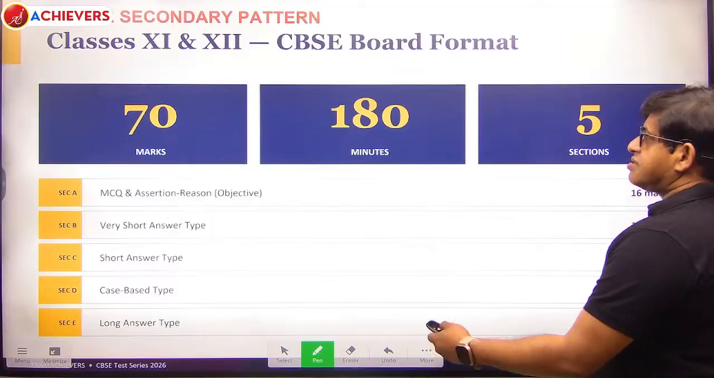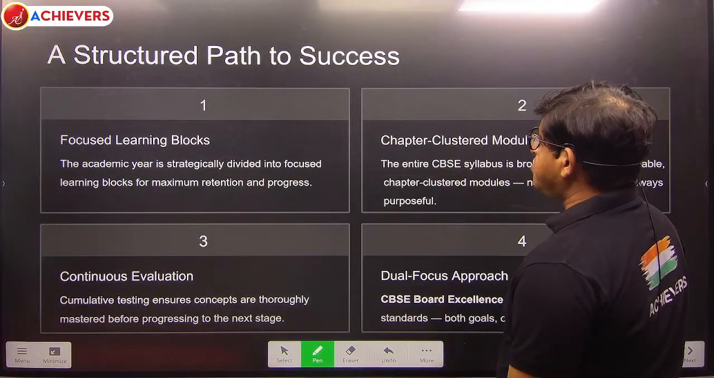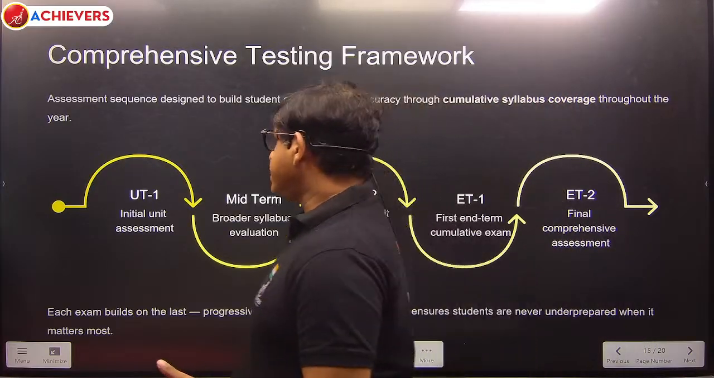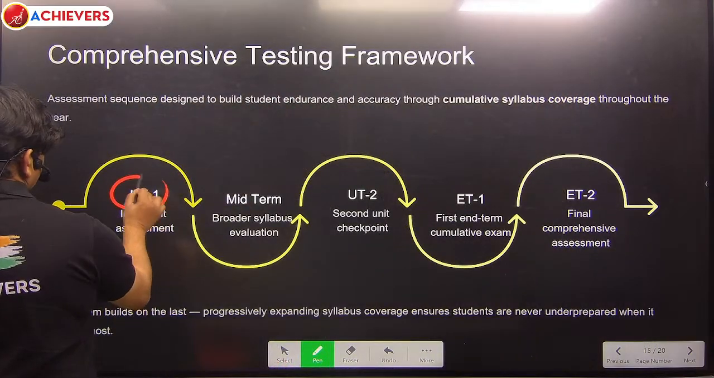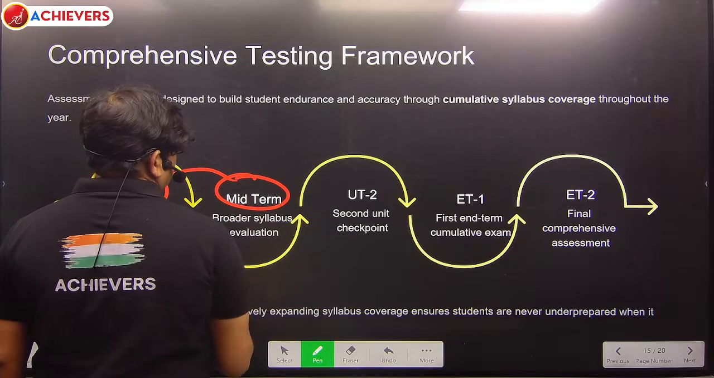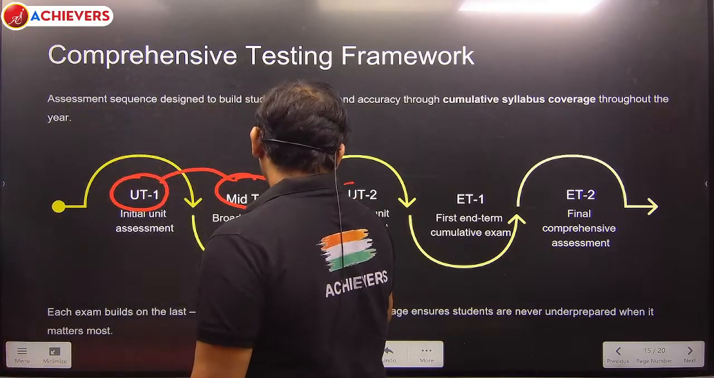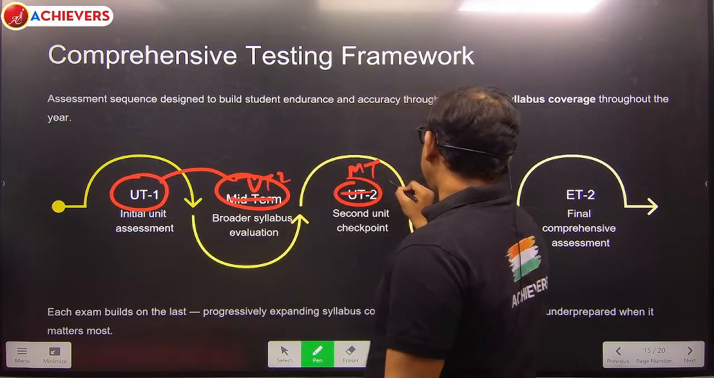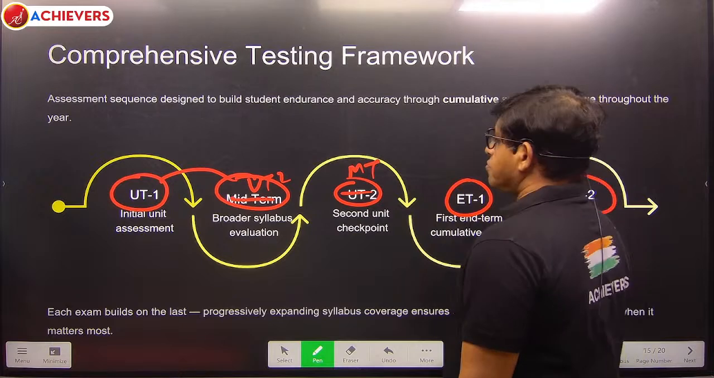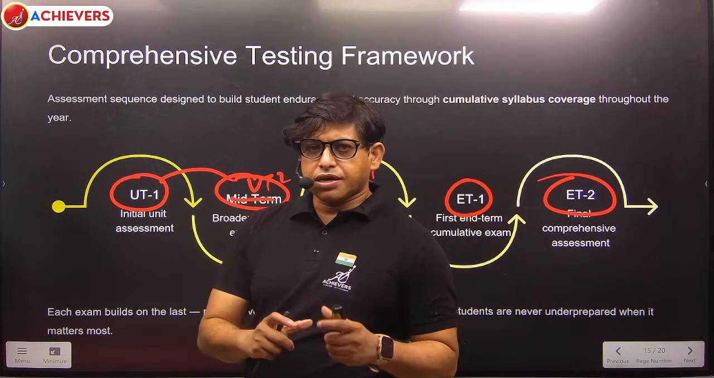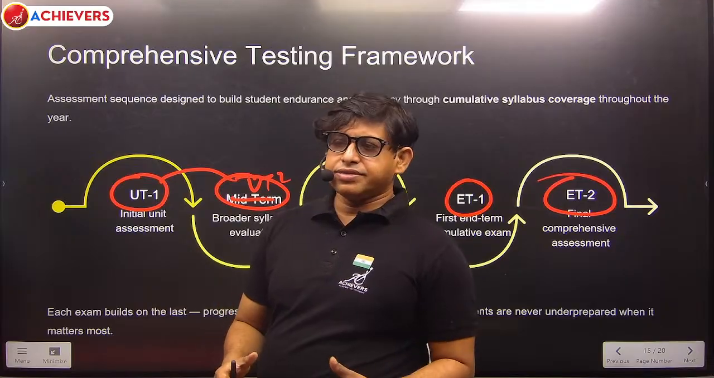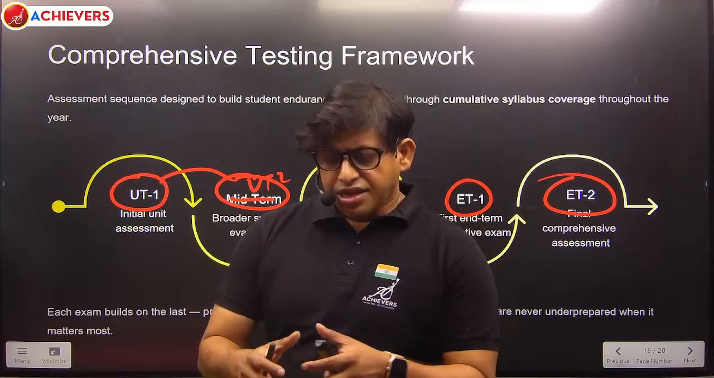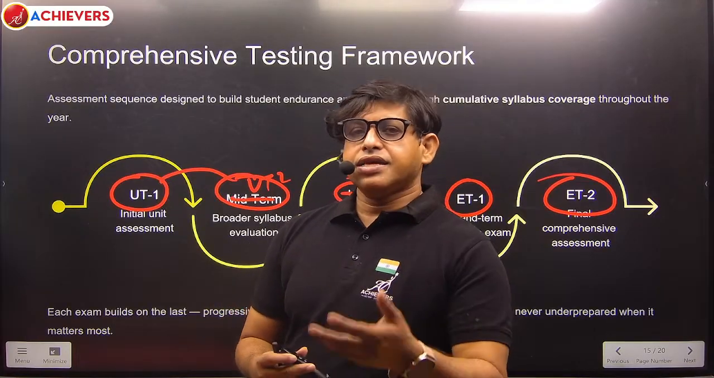So this is the same pattern as 11, 12 CBSE. This is the pathway. I think that it's now clear. This is UT1, and then you are going for the midterm and UT2. No, this will be basically UT2, and this will be midterm, and then ET1, and then ET2. Okay, now first UT1, then UT2, then the midterm is coming. Midterm is nothing but the half yearly examination. So first UT1, UT2 are semi syllabus covered, then the half yearly examination comes, and then we go for ET1 and ET2.